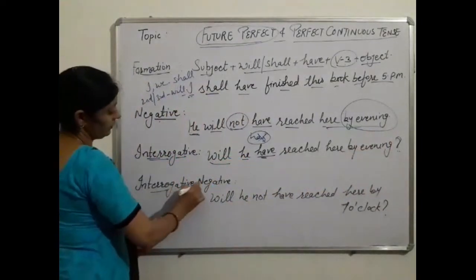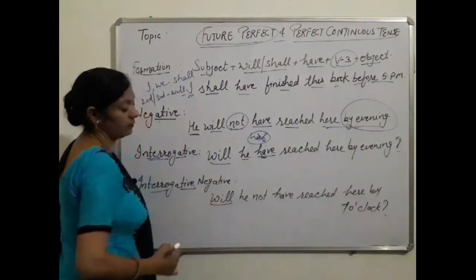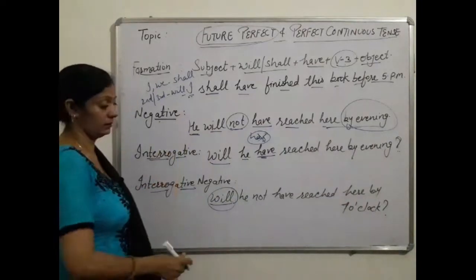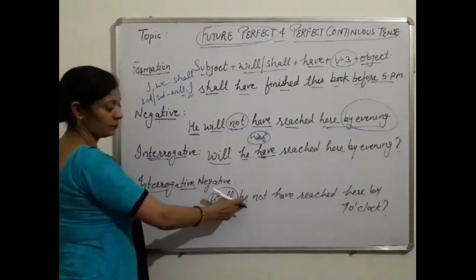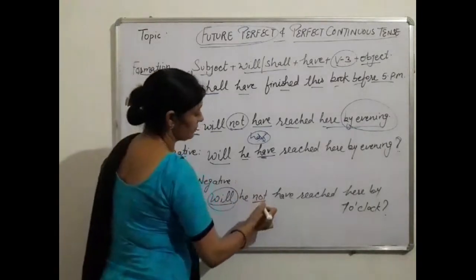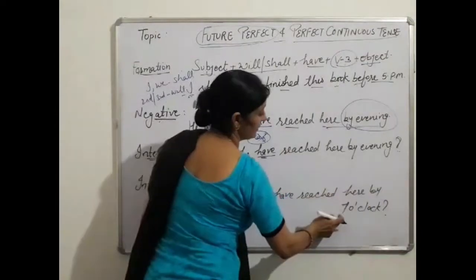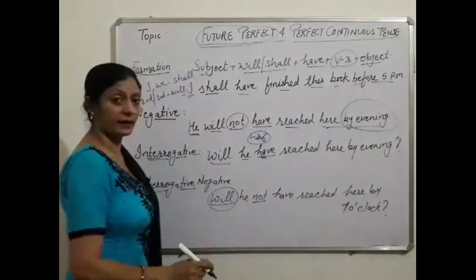In interrogative negative, we use will or shall according to the subject at the start. At first will or shall, then the subject. After the subject, not is used. Will he not have reached here by 7 o'clock? And a question mark at the end.